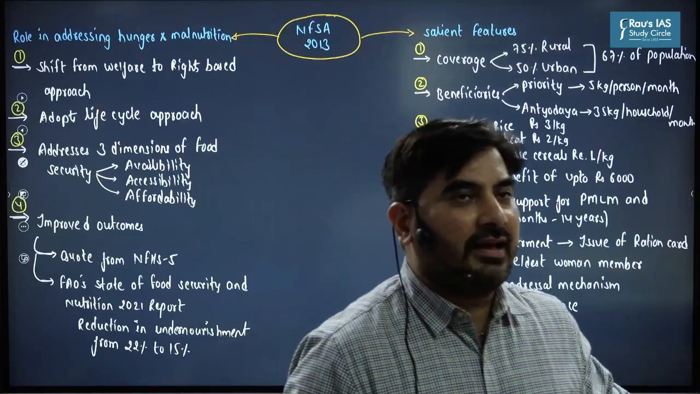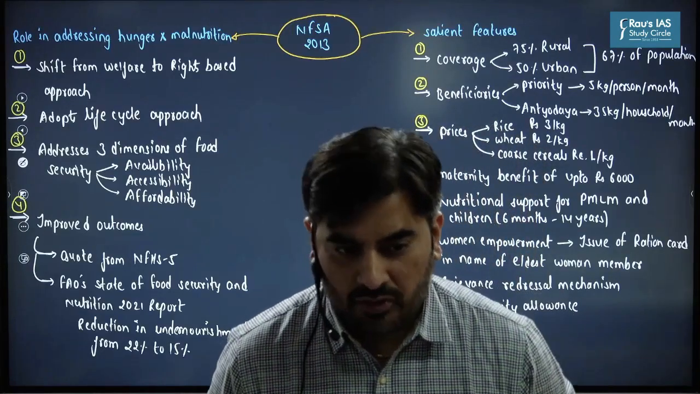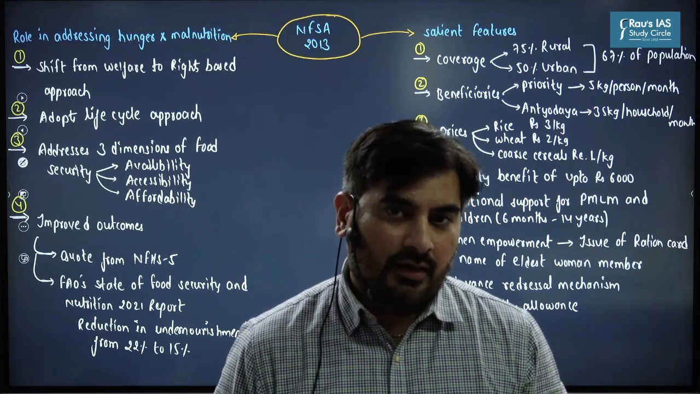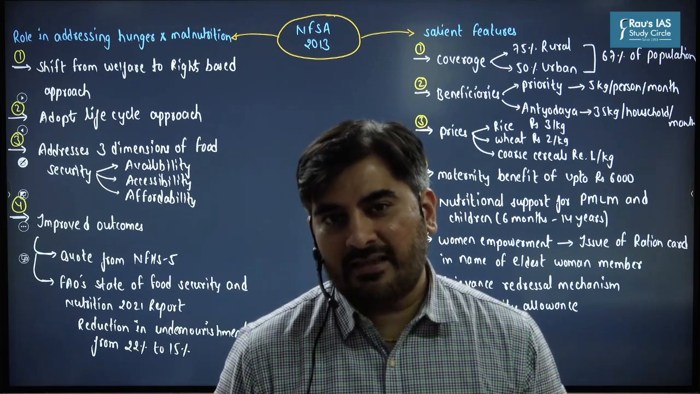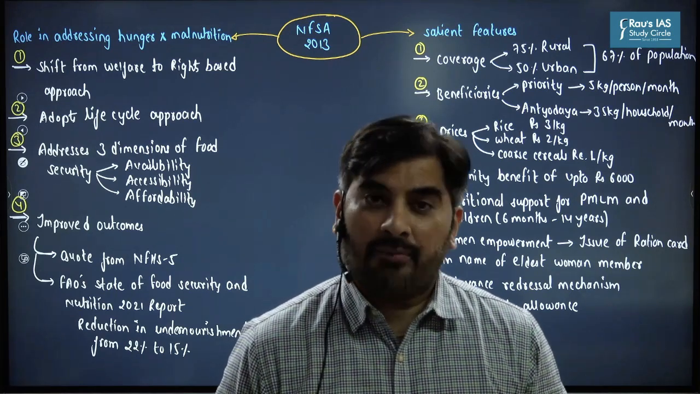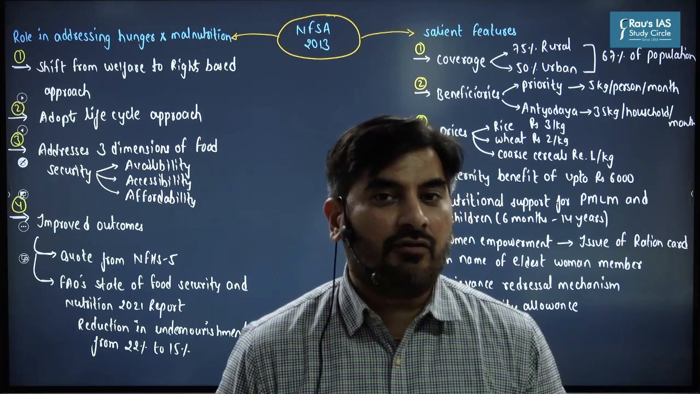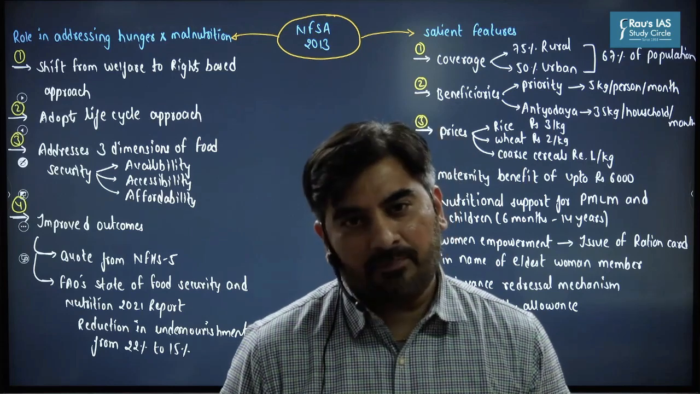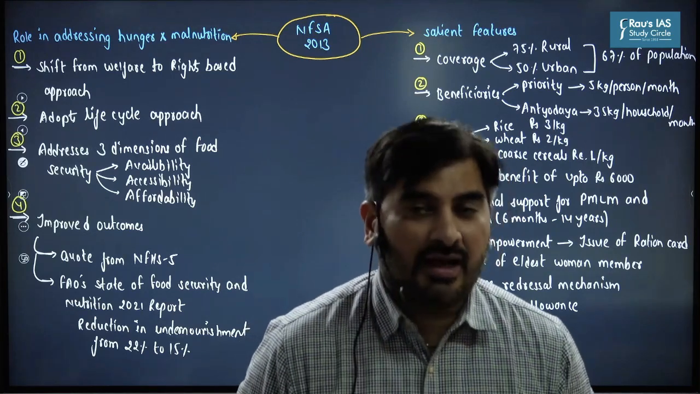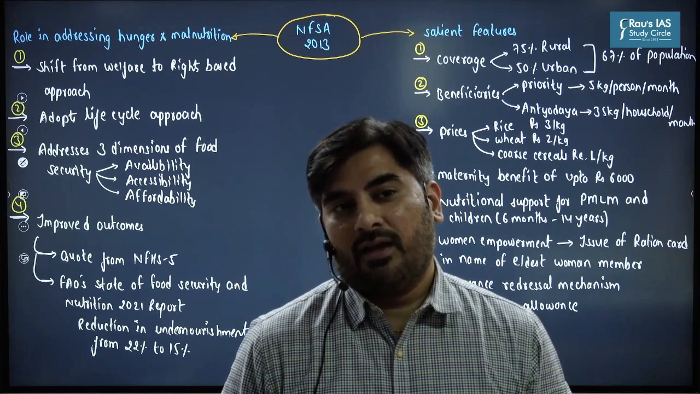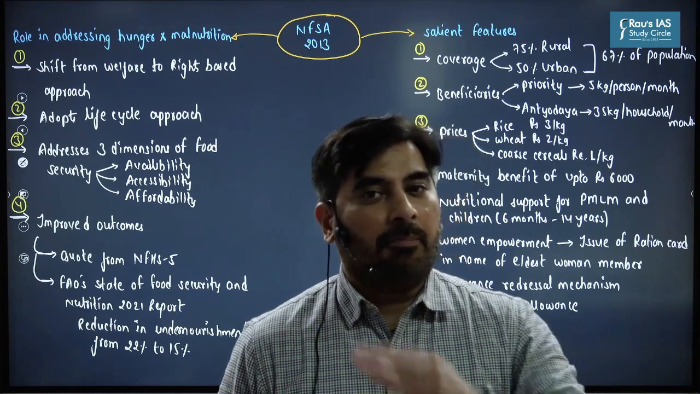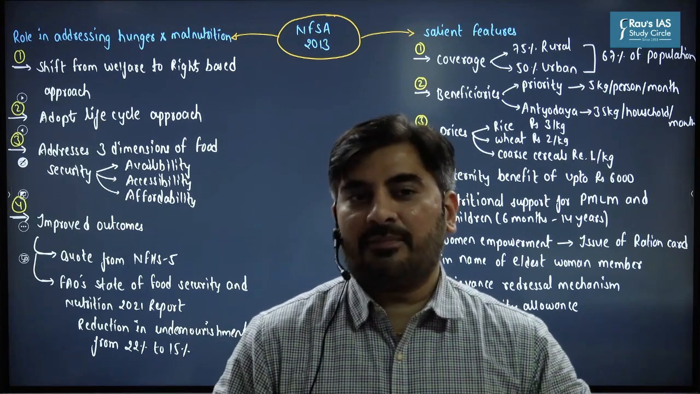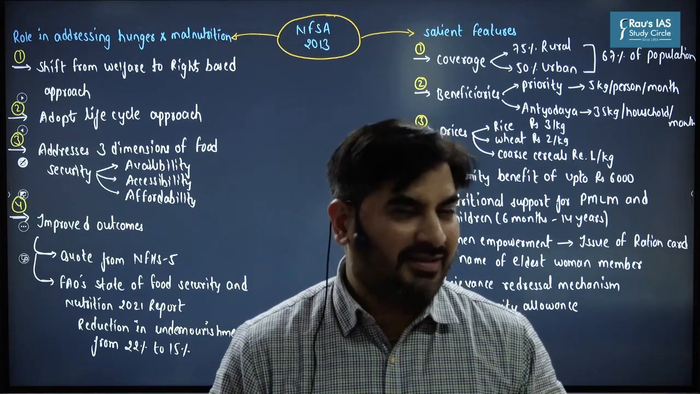As far as NFSA, the National Food Security Act, is concerned, it seeks to provide food security to 67% of India's population, wherein it provides food security to 75% of the population in rural India and 50% of the population in urban India. The beneficiaries under the National Food Security Act are categorized into two types: priority households and Antyodaya households. The beneficiaries are selected by the respective state governments.